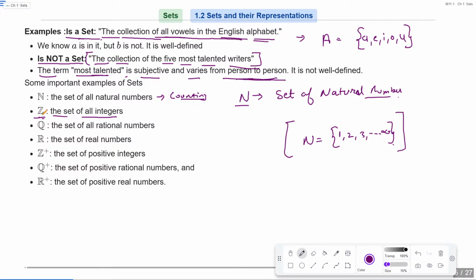Now the set Z is representing your set of all integers, and Q is representing the set of all rational numbers. R is the set of all real numbers. Z plus is the set of positive integers. Q plus is the set of all positive rational numbers. And R plus is the set of positive real numbers. Is that clear? So these are the representations of sets.